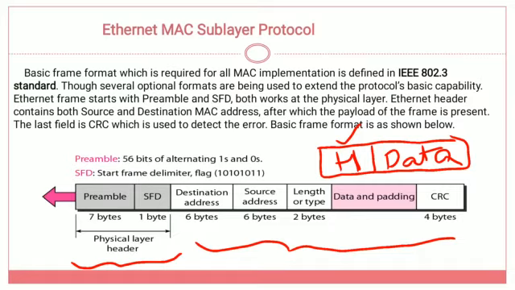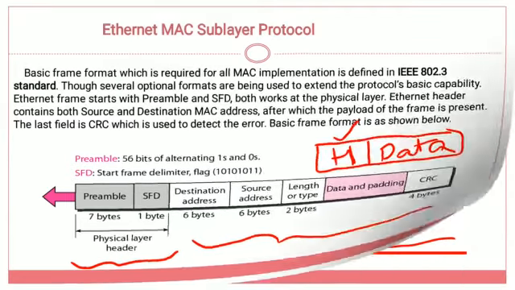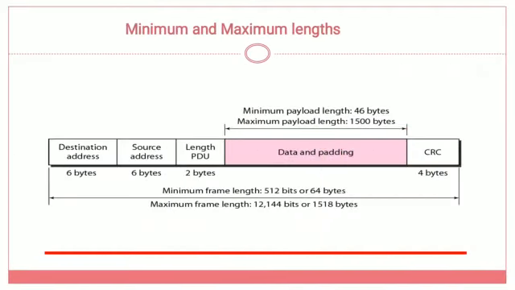Next, coming to the data. Here the data consists of a number of fields. How many fields are there? Five different fields: destination address, source address, length PDU, data and padding, and CRC. The destination address consists of 6 bytes, and the source address is also 6 bytes. Length PDU means, as we discussed, the length of the protocol data unit.